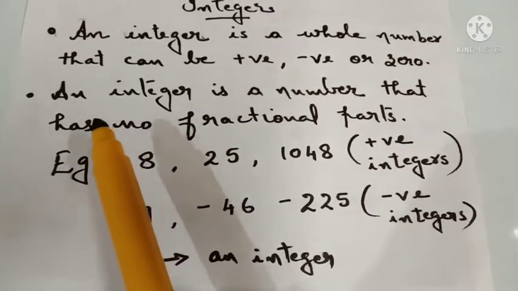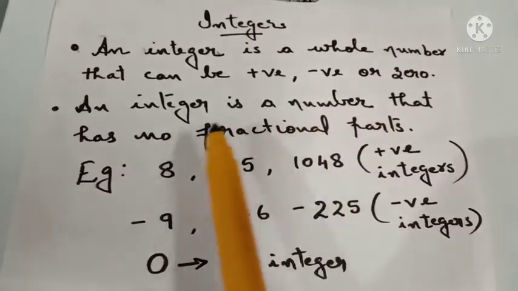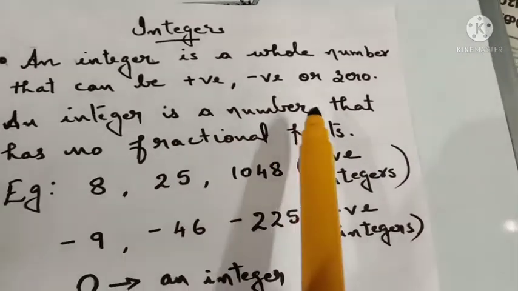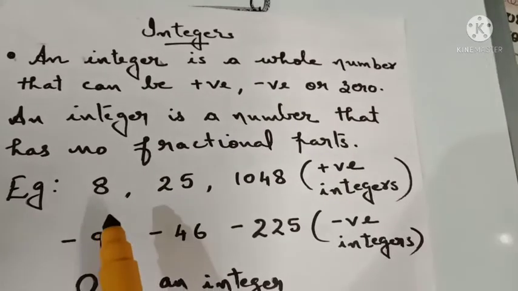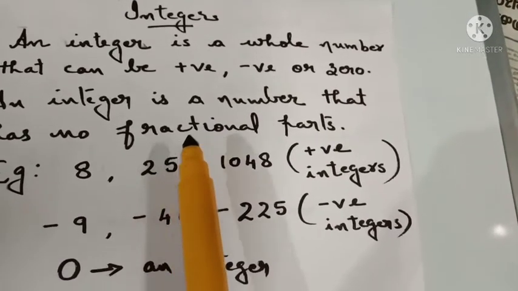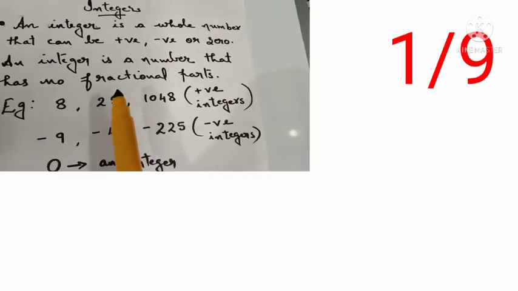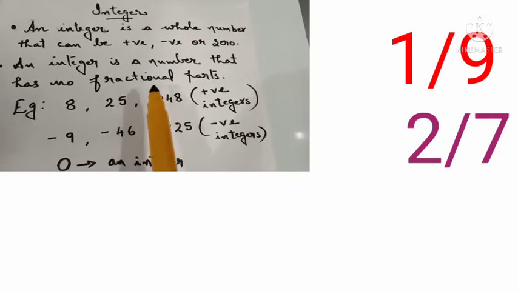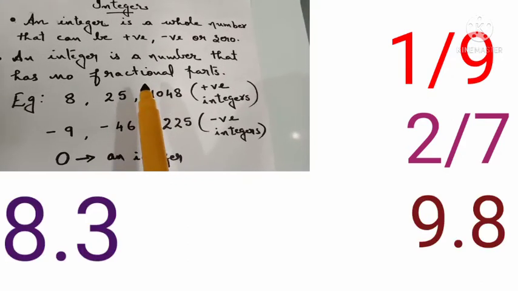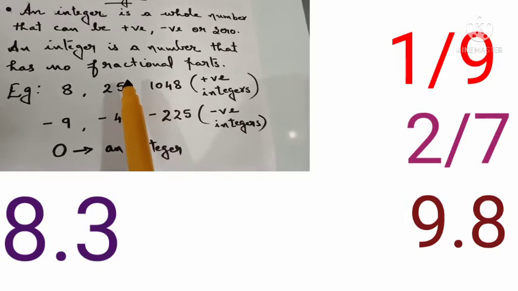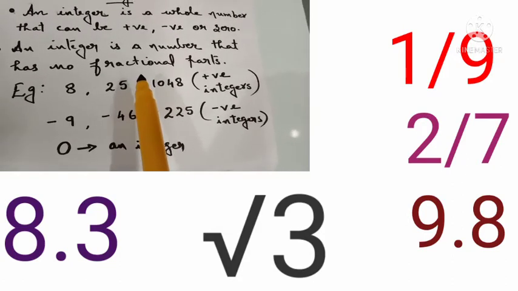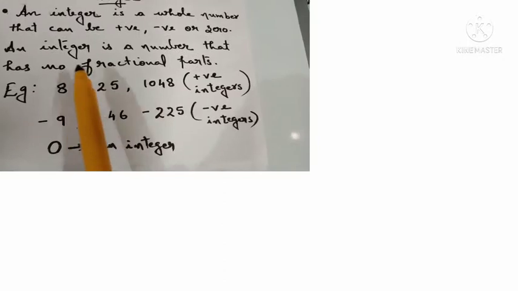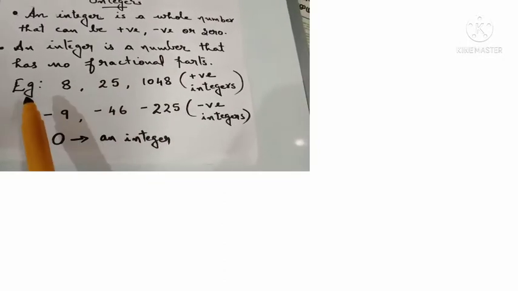And now the second thing is that an integer is a number that has no fractional parts. What do you mean by that? Fractions won't be there, fractions like 1 by 9, 2 by 7. And decimals won't be there, like 8.3, 9.8. Irrational numbers, like root 3, we can't call an integer. So, an integer is a number that has no fractional parts.